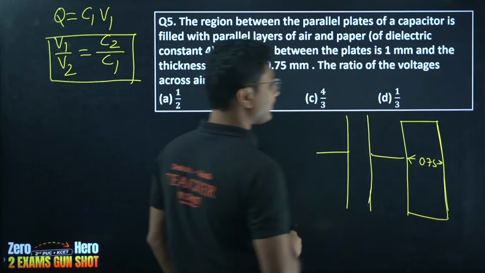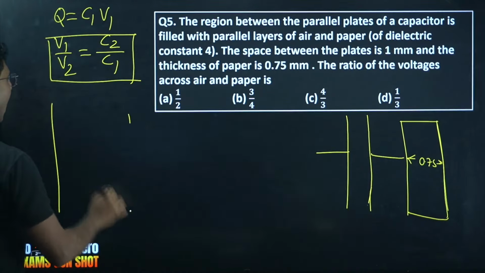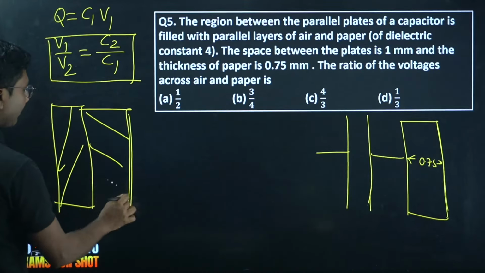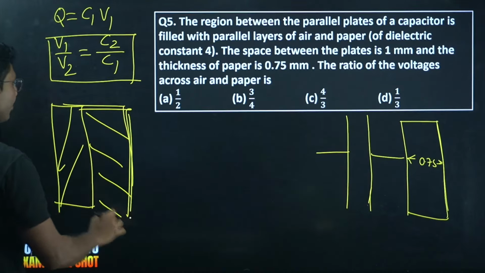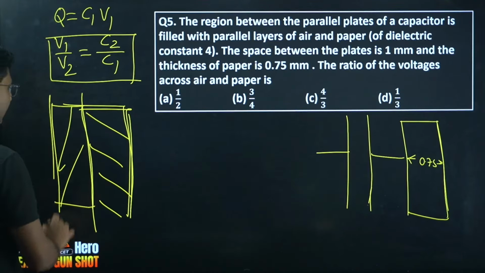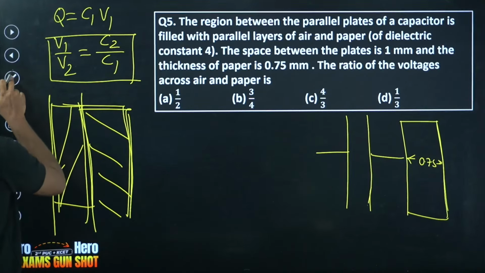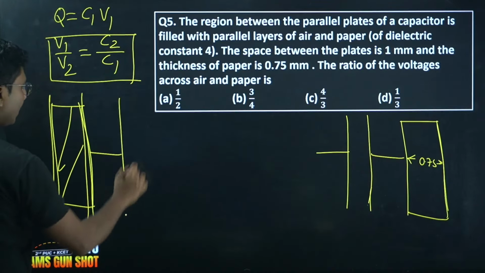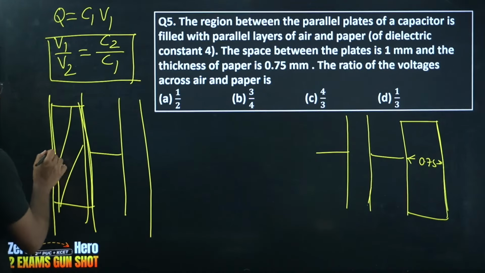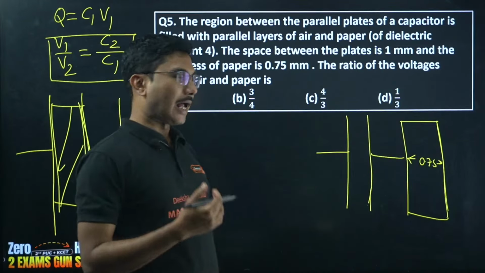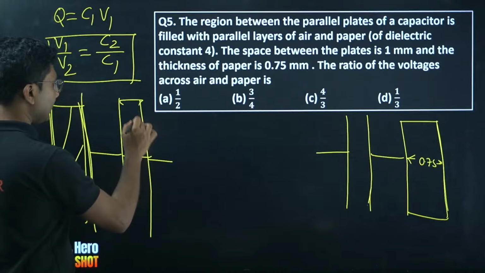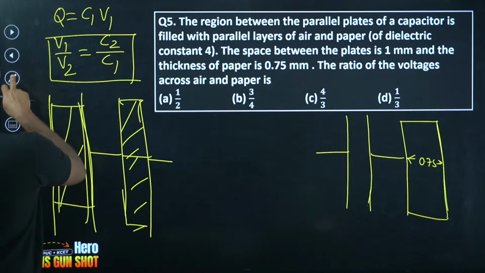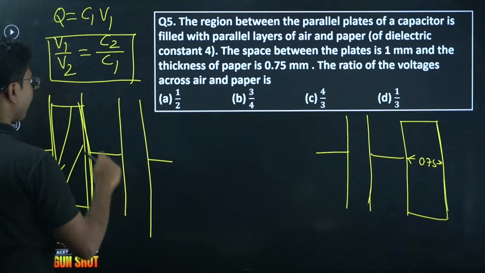Whenever you see questions like this, where one capacitor is half filled with one dielectric medium and the second half is filled with another dielectric medium or is empty, you should remember that because it is done like this, you can separate these into two separate capacitors. One is this one, another one is the other one, and they are connected in series. So this is a series combination. In the other case, if they are filled like this, then you can take them as parallel. Okay, this concept is important for JEE, not so super for KCET.